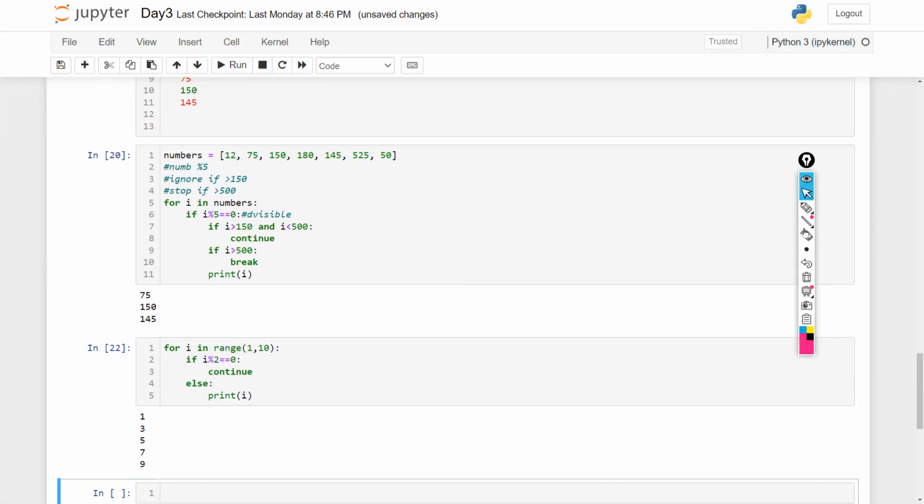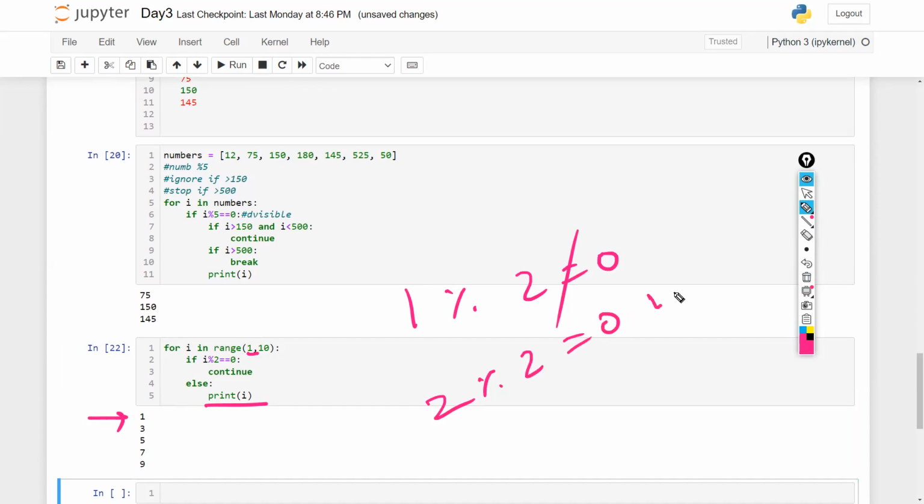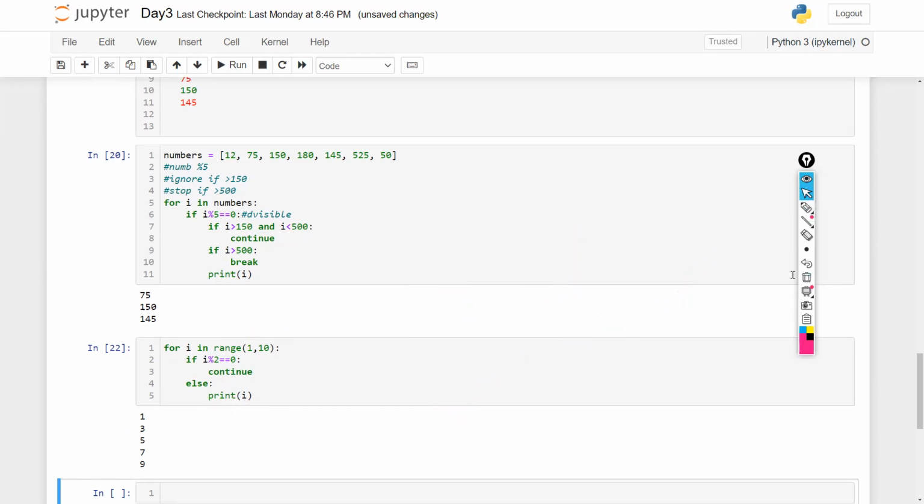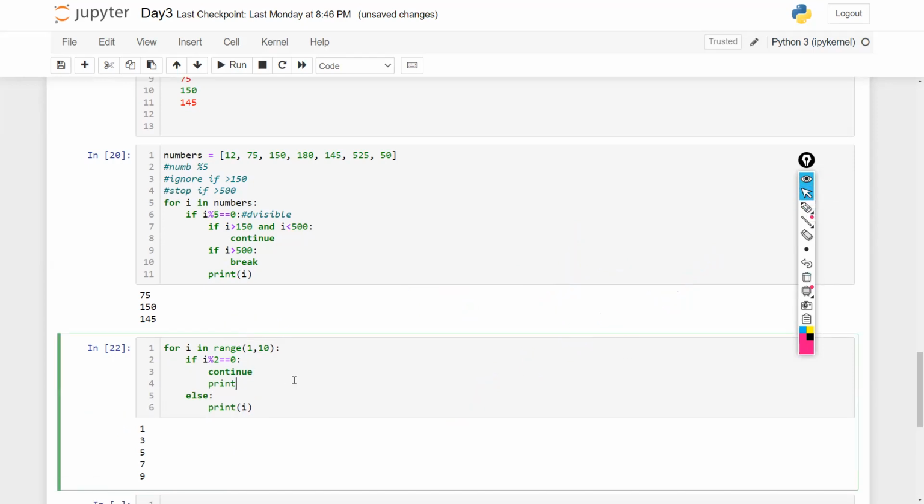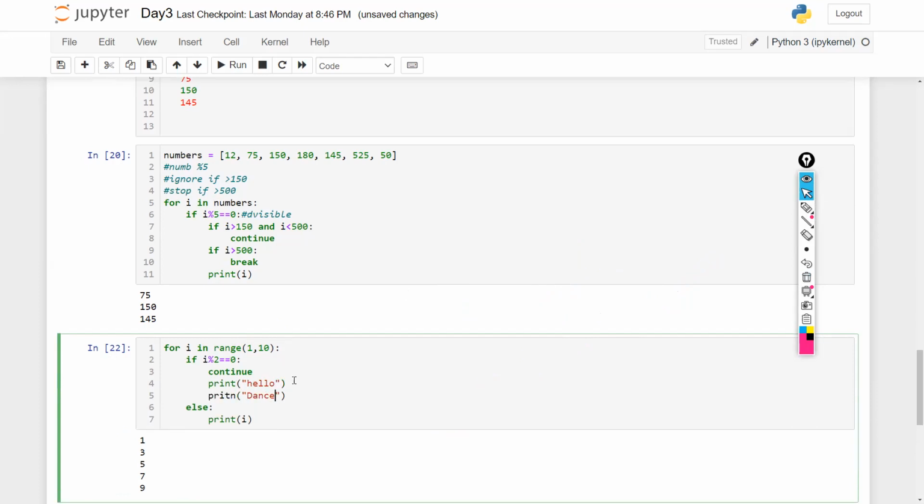Now see, when we start with 1, 1 mod 2 equals 0? No. So 1 got printed. Now, the second condition, 2 mod 2 equals 0? Yes, this is right. Then it would go inside this. Now, continue means to continue the above thing once again, go back to the above stuff. You don't need to print anything below that. So for example, if I print hello here, or if I print dance, nothing would be printed.